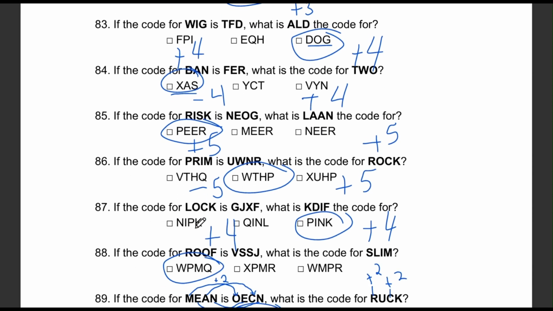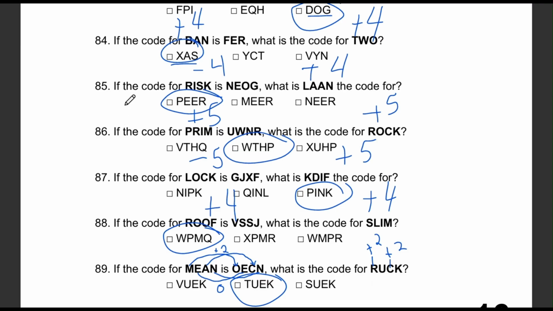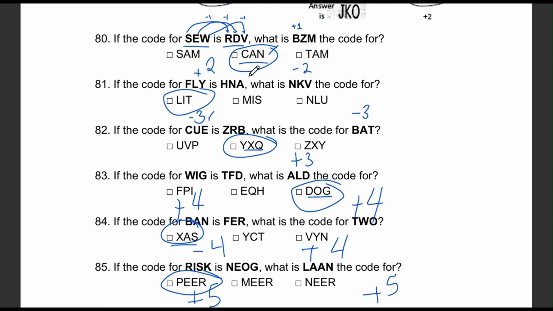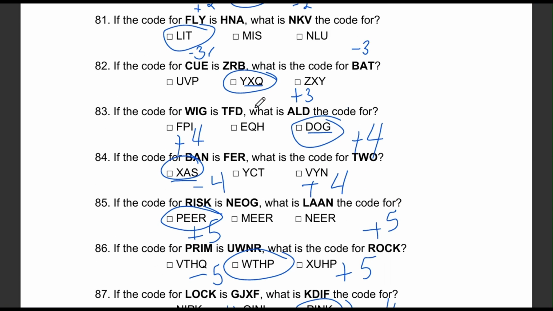Question number 85. If RISC is coded as NEOG, what would LAN be? The choices are peer, mir, and near. Let's check the shift. R goes to N, I goes to E, S goes to O, and K goes to G. Each letter goes back 4 letters.